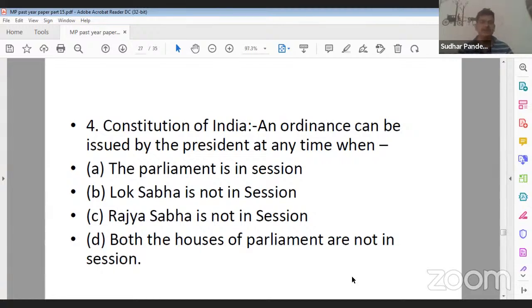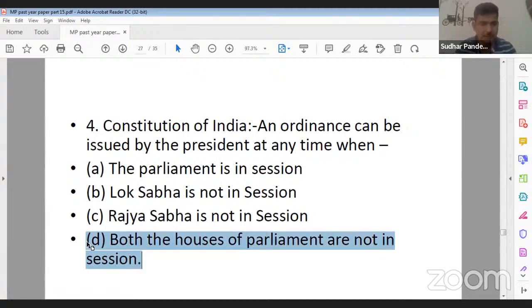Parliament is in session, Lok Sabha is not in session, Rajya Sabha is not in session, both of the houses of Parliament are not in session. Question number 4. When can an ordinance be issued by the President? So its correct answer will be D. When both of the houses of Parliament are not in session, at that time the President can issue an ordinance, and that ordinance shall remain valid only for the period of 6 months.